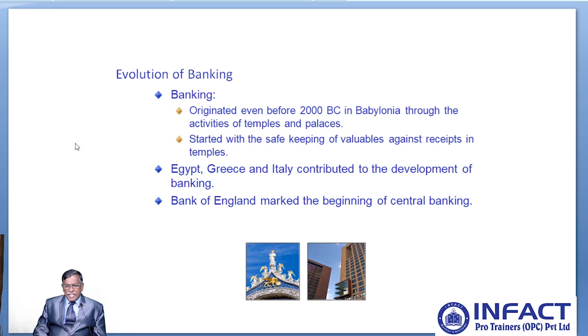Then it started in Egypt, Greece, and Italy. These countries contributed to the development of banking. The central bank of every country is the bank that controls the banking sector in that country. In India, it is the Reserve Bank of India. Similarly, the Bank of England controls the entire banking system in the UK. That bank marked the beginning of central banking in the world. So, the first central bank in the world is the Bank of England.